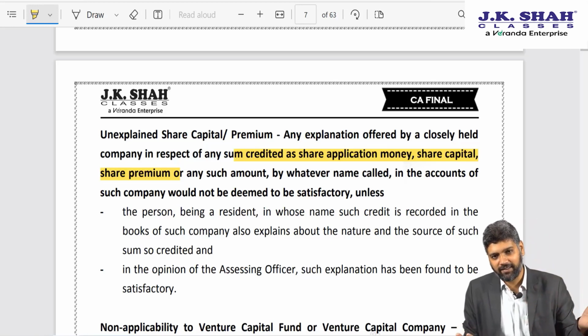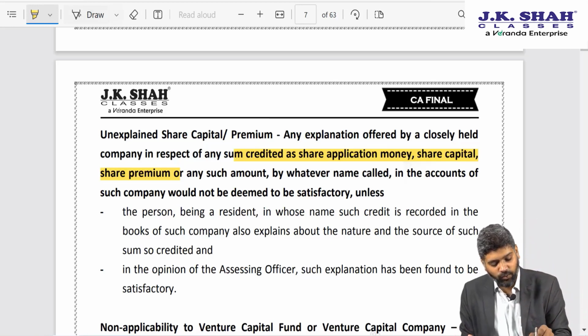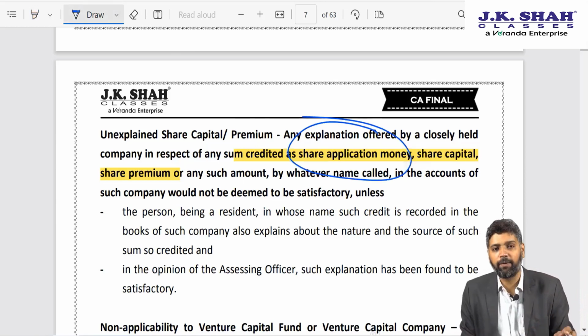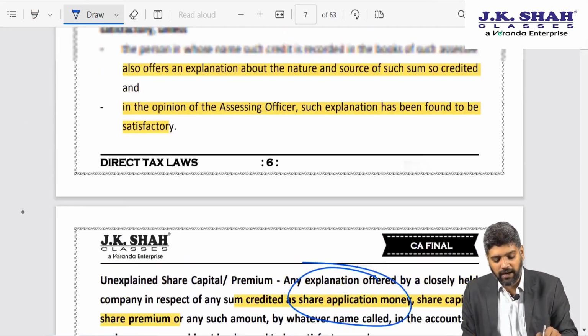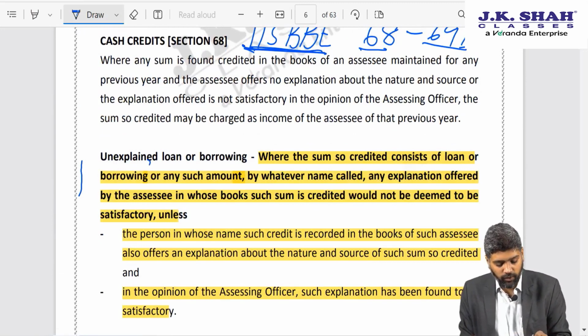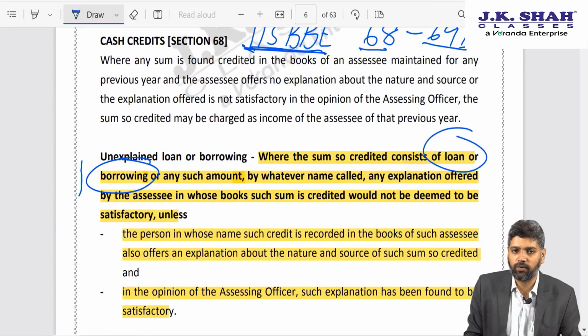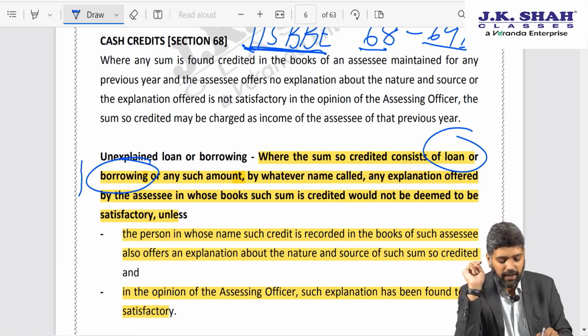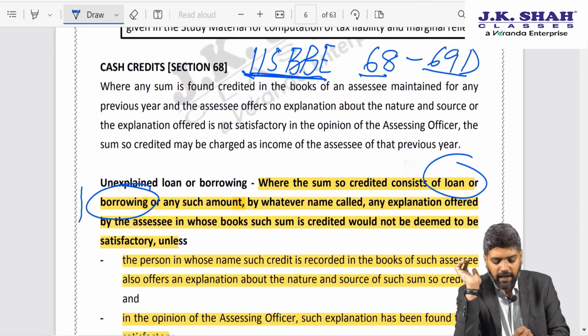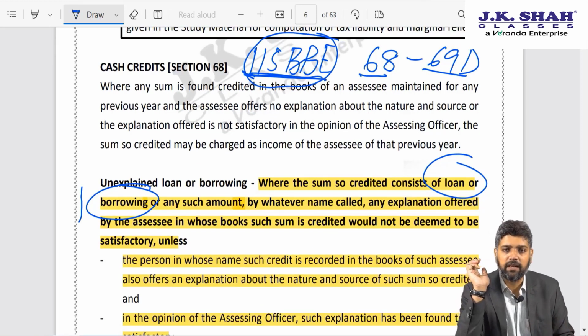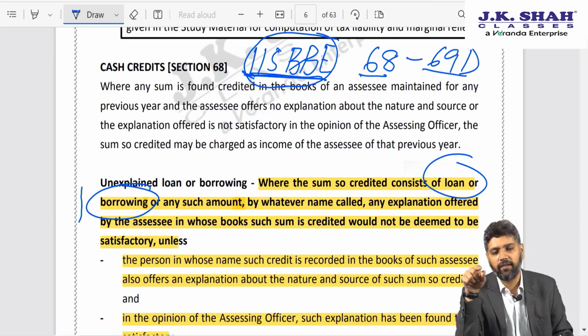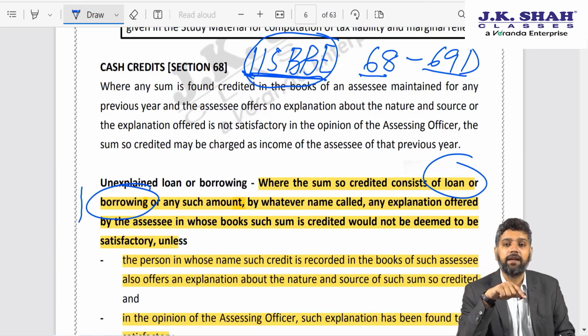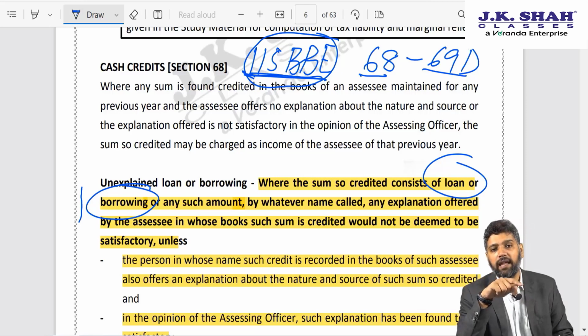Now that requirement is extended. Now not only with regard to share application money or share capital money, but also with regard to your loans and borrowings, you are required to explain the source of source. That is clarification number 1. Second thing I want to clarify, just a related point, that when section 115BBE is attracted, that is your 78% tax is attracted, then the penalty under section 271AAC is also attracted.